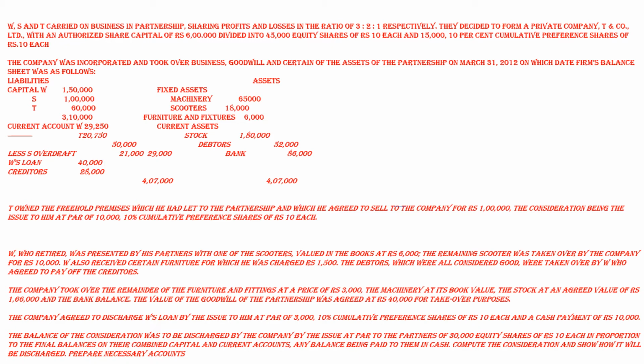With an authorized share capital of rupees 6 lakh, divided into 45,000 shares of rupees 10 each.